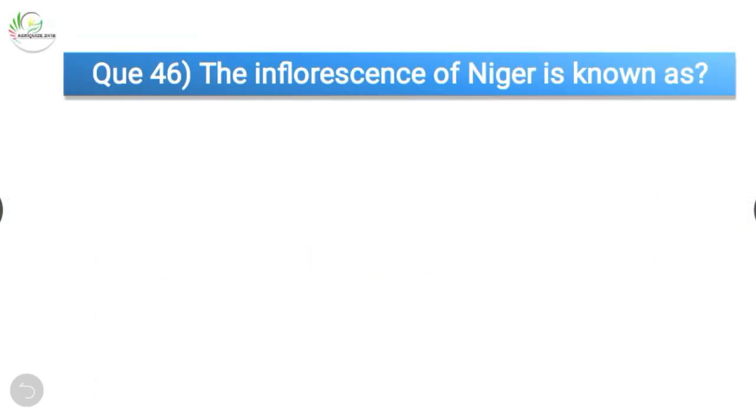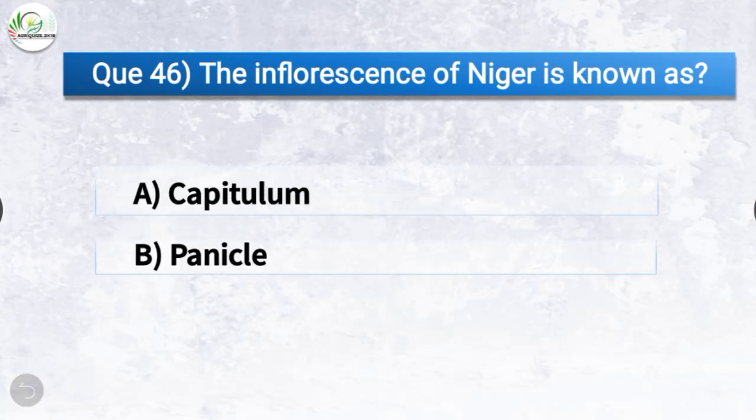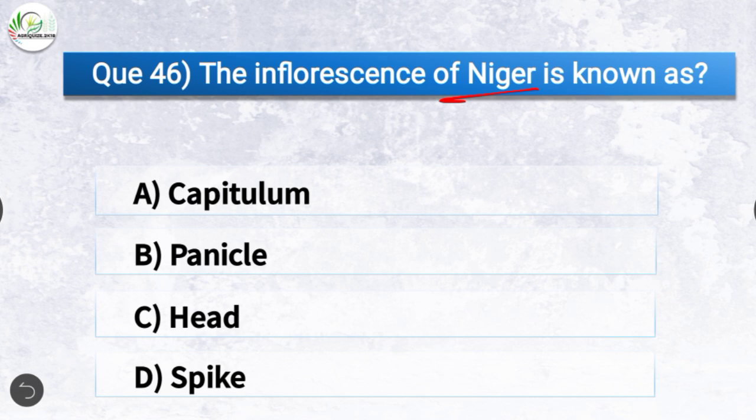Question number 46. The inflorescence of Niger is known as. The options are capitulum, panicle, head, or spike. The correct answer is option A, capitulum. So the inflorescence of Niger is known as capitulum.